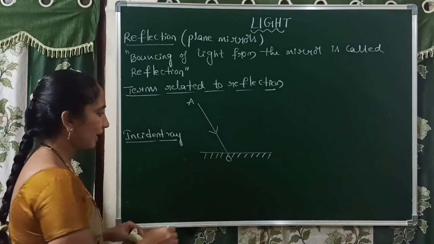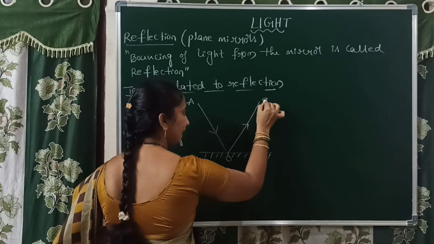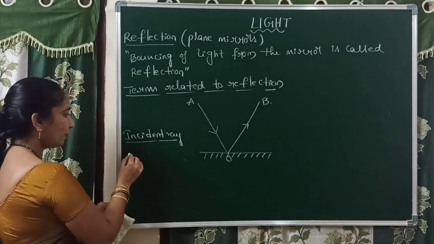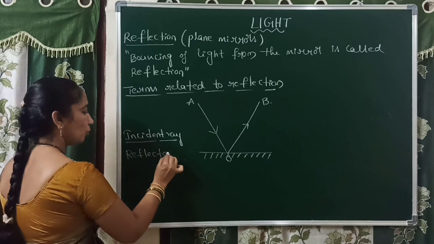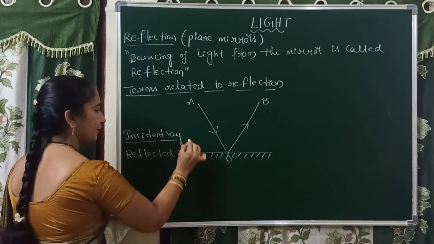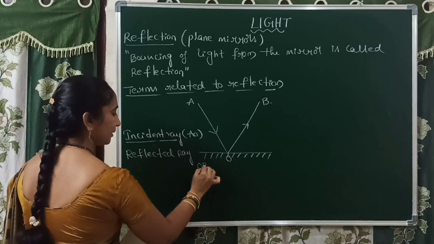So maximum light should be reflected. It is reflected in the direction OB. Here OB is called the reflected ray. AO is the incident ray, OB is the reflected ray.